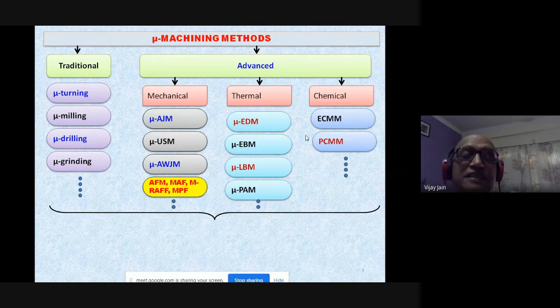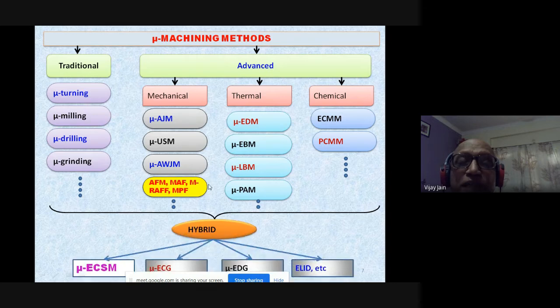Advantages are there, but they have their limitations also. If we want to overcome those limitations, then what the researchers have done is they have combined, or married, two or more processes together. Both of them may be from traditional or from advanced, or one from a traditional micro machining method and another from an advanced micro machining method, and you have a process called hybrid micro machining methods, where you have electrochemical spark micro machining.